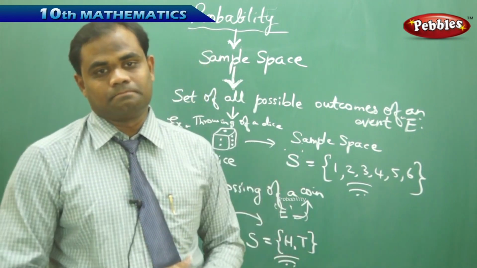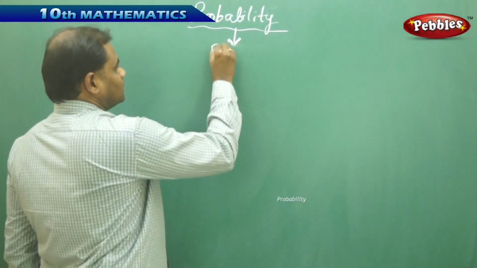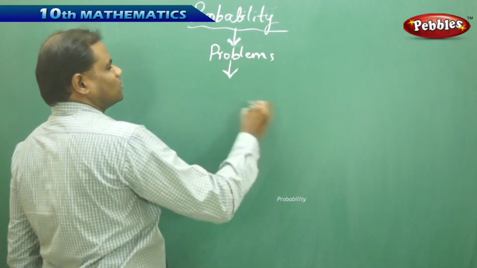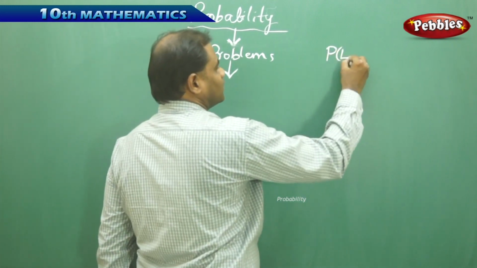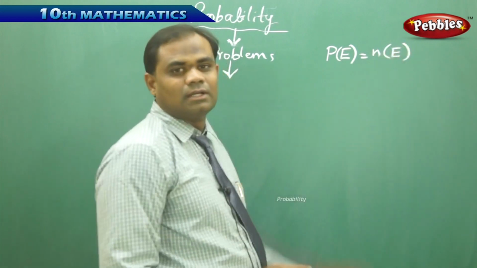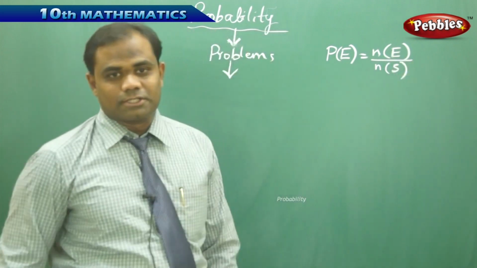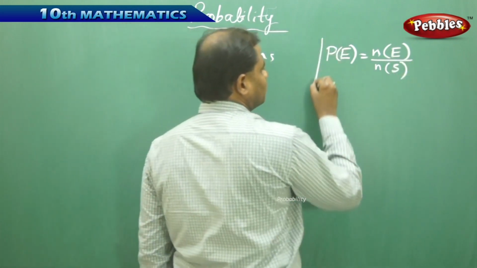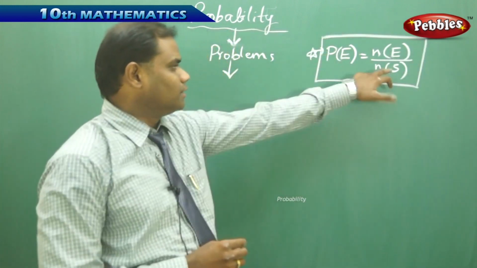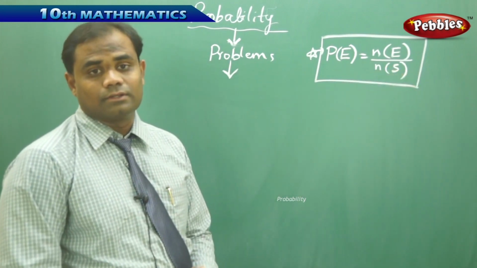So, using the formula of probability of event E, let's see some problems. But before that, the probability of occurrence of an event E is given by the number of events favorable to event E divided by the total number of outcomes, which is the sample space. Therefore, the formula for the probability of event E is N of E by N of S, which is what we use to see how we can use probability.